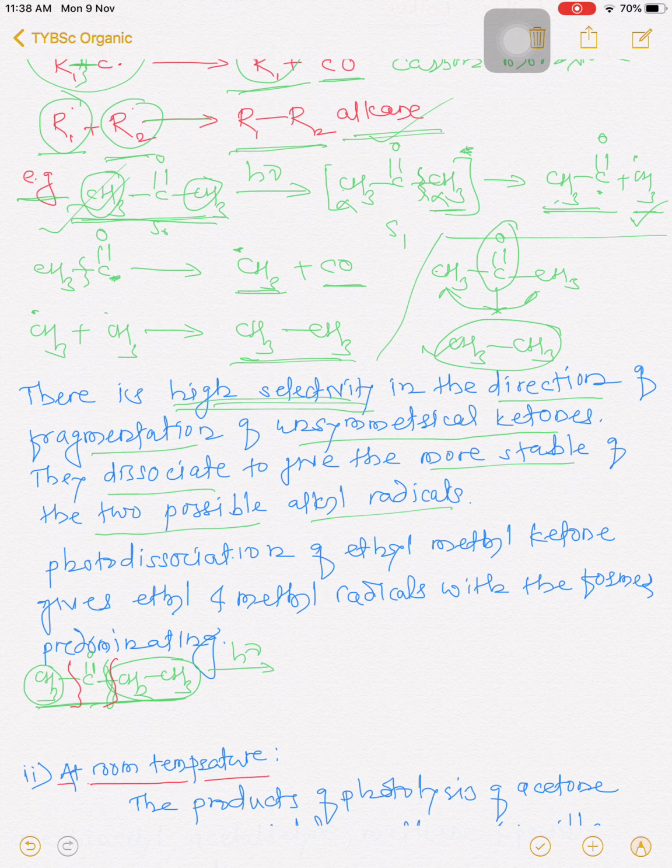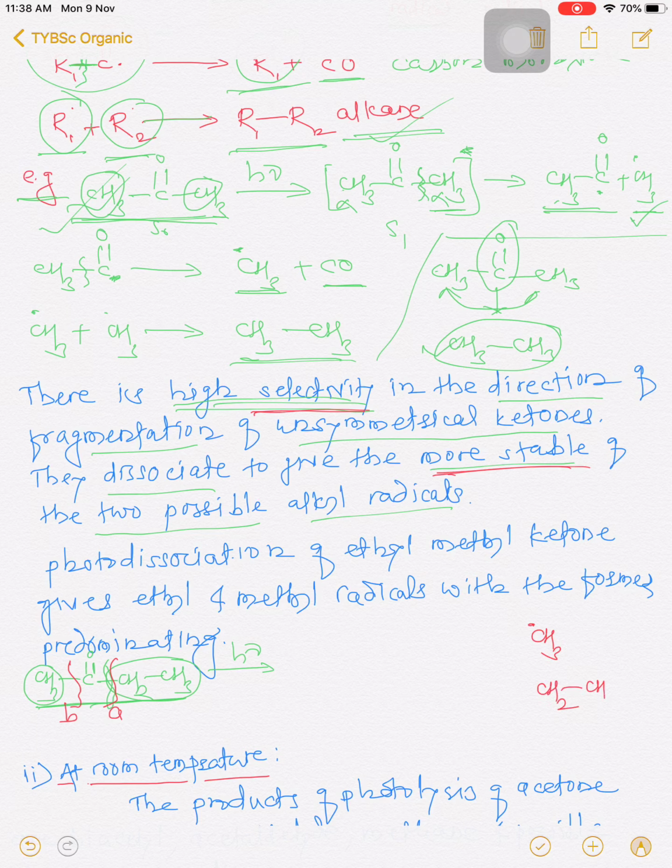So suppose we write this is the A side and this is the B side, so the possibility of fragmentation at the A side or B side depends upon the selectivity. It depends upon the stability of the alkyl radical which is formed. The more stable alkyl radical is formed first.